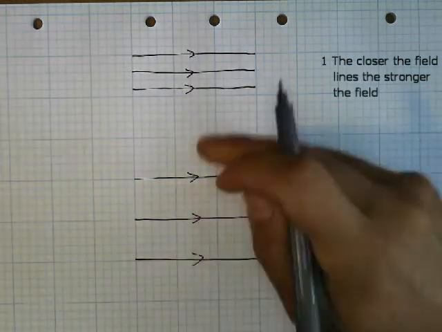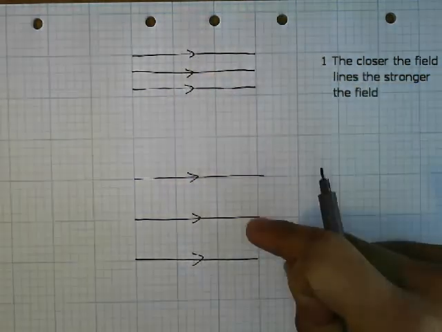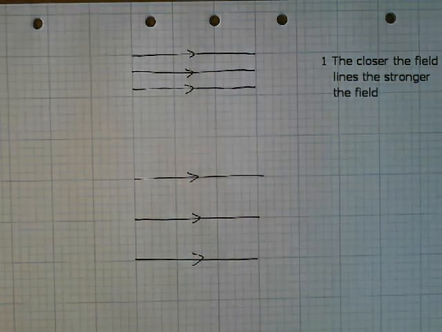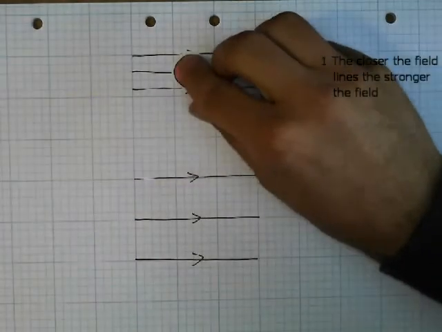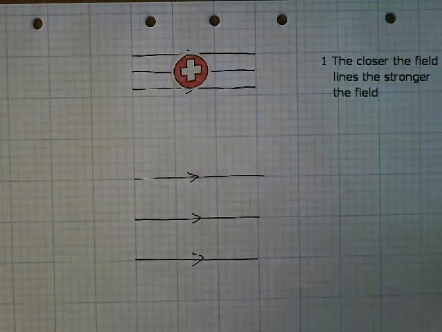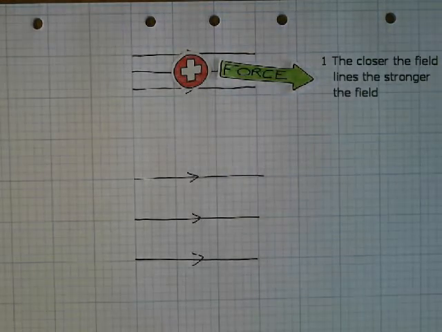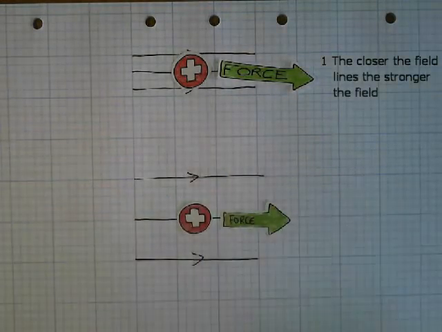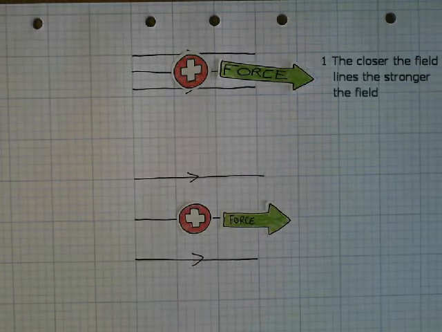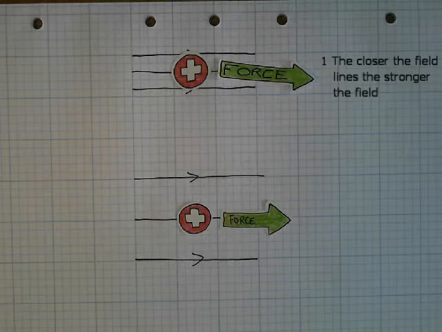That means this electric field is stronger than this electric field. So if there's a charged particle in the electric field, it will experience a greater force in this field than it will in this field, assuming they have the same charge.